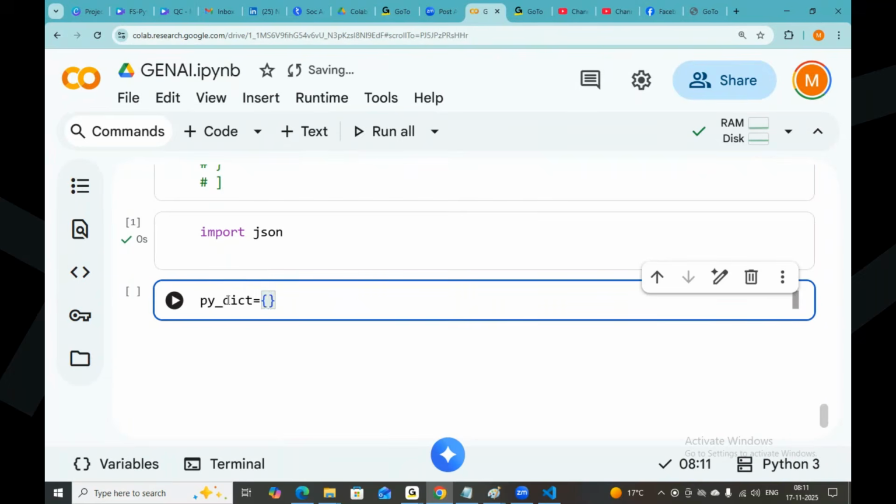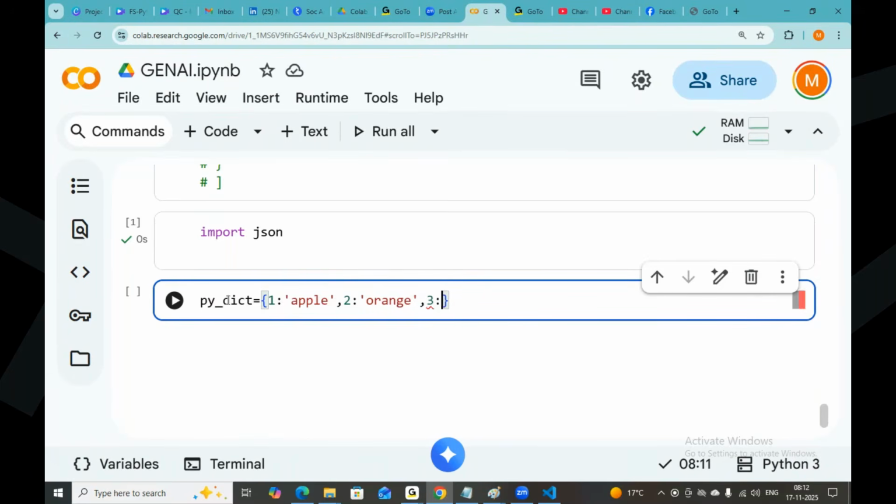PyDict: one apple, two orange. A Python dictionary key can be anything. The key can be a number also.